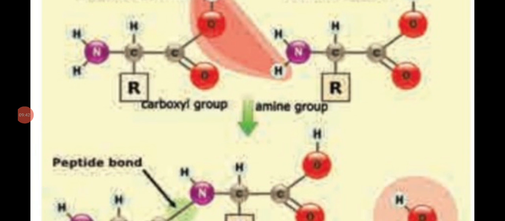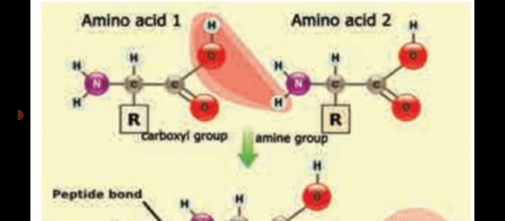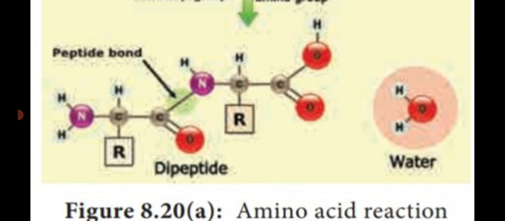Dear students, this is the reaction of amino acids. One amino acid is joined with another amino acid and releases one molecule of water. See the diagram, the orange colour diagram. They are liberating one molecule of water. So how are they joined together? One amino acid's carboxyl group is combined with another amino acid's amino group, which liberates one molecule of water. That is the reaction of amino acids.